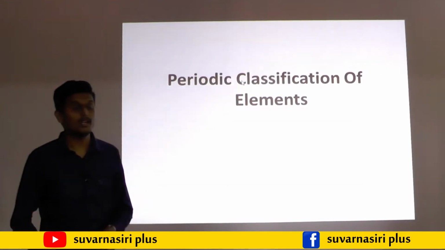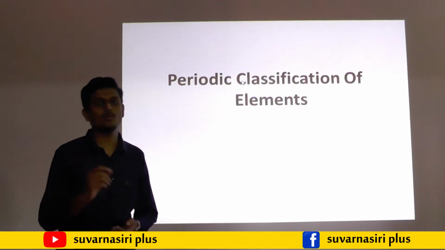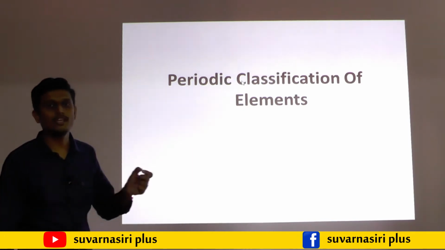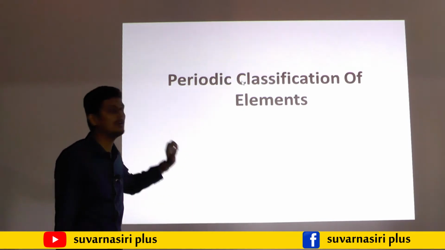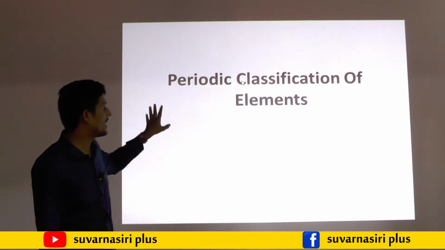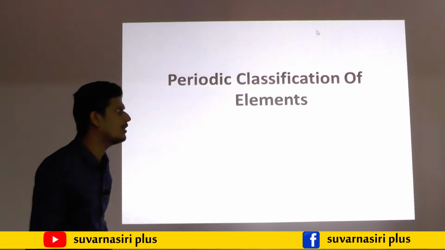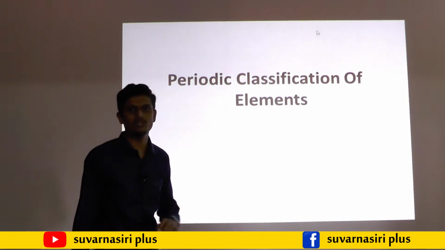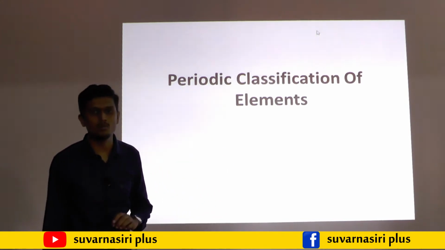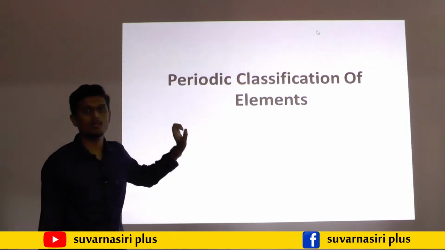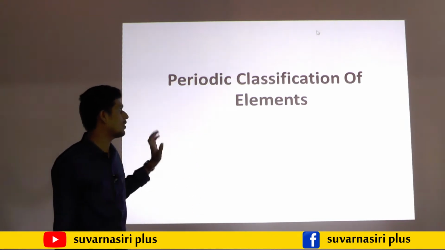So students, in the last class we discussed chemical equations and reactions. In this class we will discuss one more chapter in the chemistry part, that is periodic classification of elements. In this chapter, there were 4 scientists who attempted to classify the elements which were present at that time. That is the one thing we need to learn.